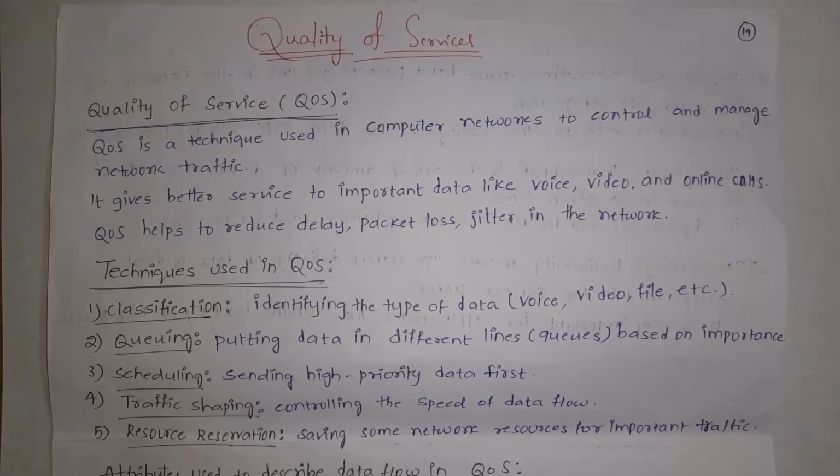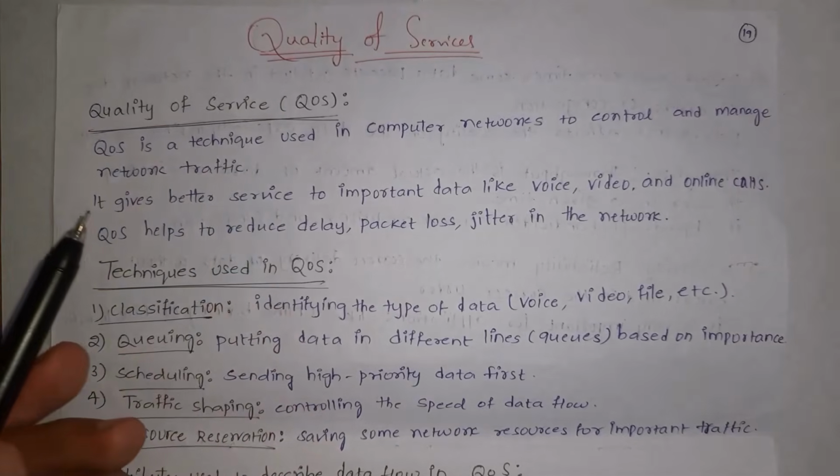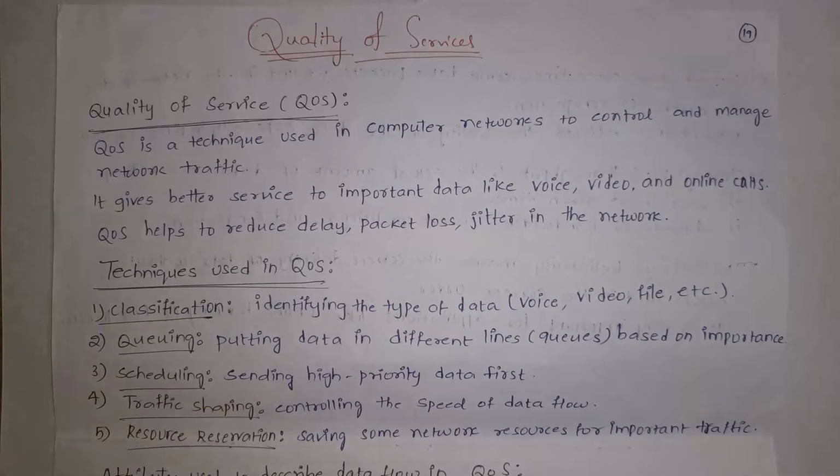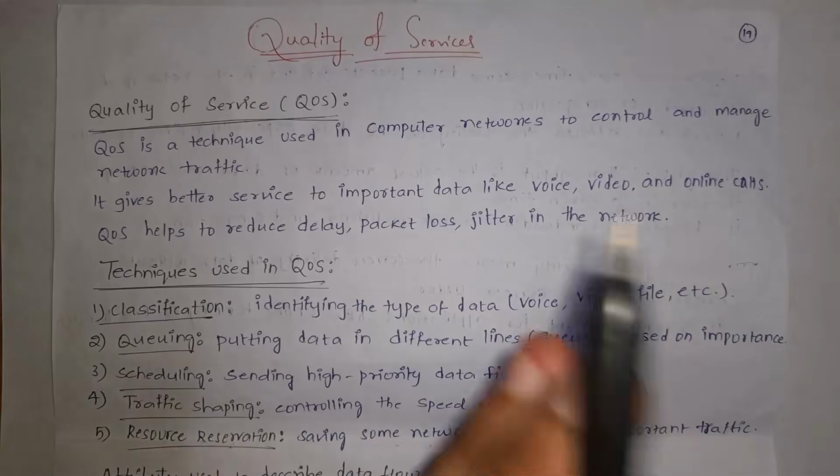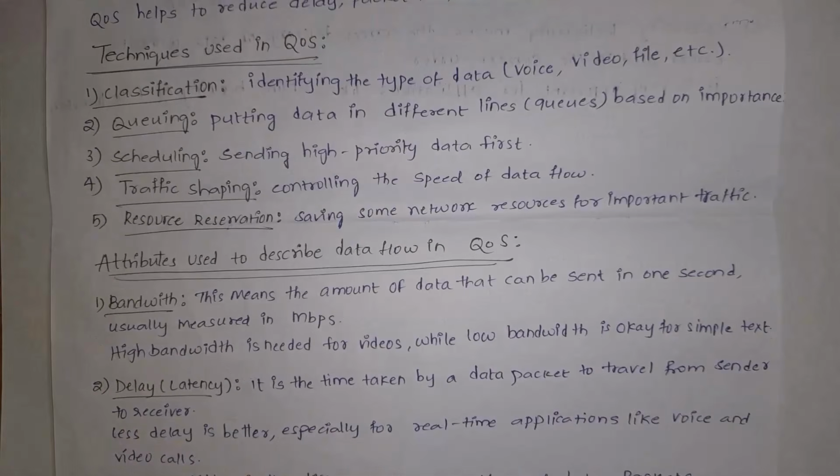Next I will explain what is quality of service. Quality of service is a set of techniques used in computer networks to control and manage network traffic. Quality of service will give better service to important data like voice, video and online calls. So quality of service can reduce delay, that is nothing but data will be transferred very fast to the receiver, and there is no packet loss and there is no jitter in the network. These are techniques used in quality of service.